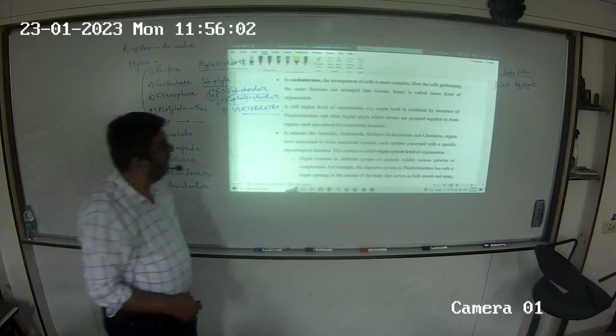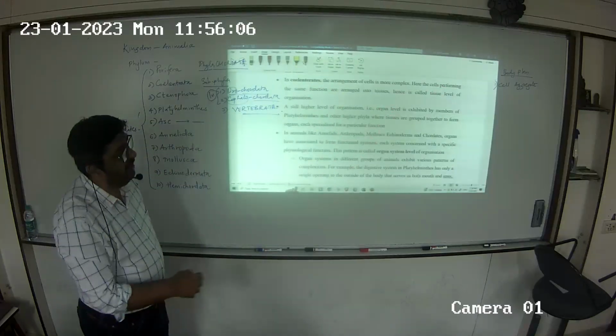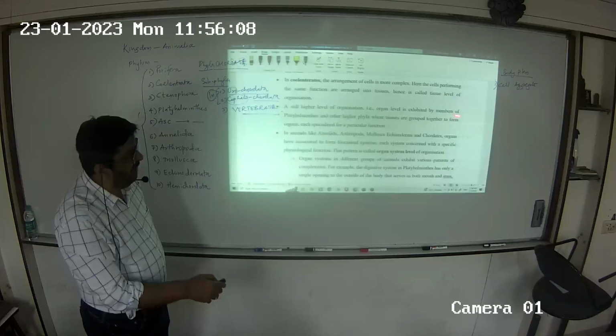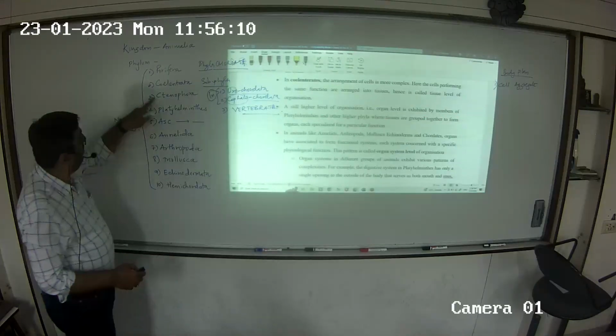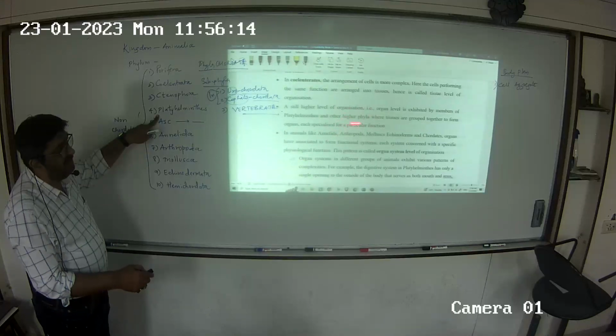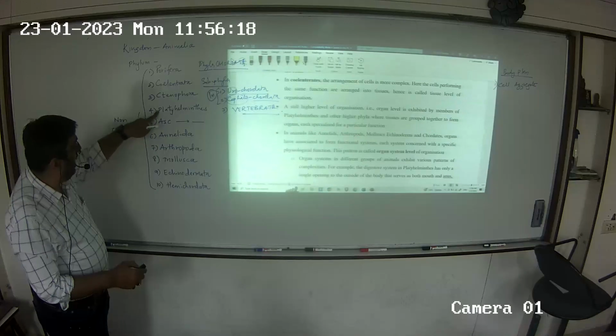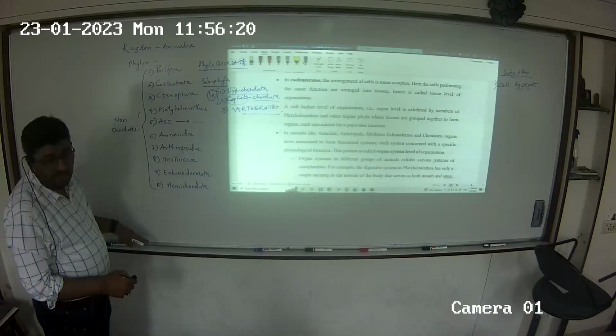ठीक है? A still higher level of organization, organ, यानी tissue के बाद आएगा organ, exhibited by members of Platyhelminthes. देखो यहाँ पे आ गए, and other higher phyla, where tissues are grouped together to form organs. अब यहाँ से आगे सब organ या organ system आएगा अभी पूरा.